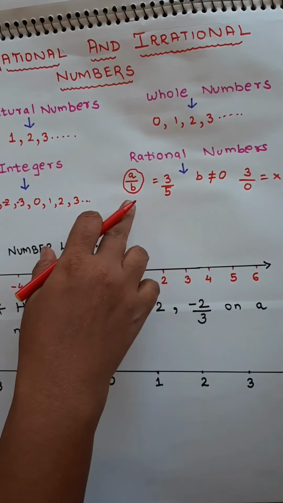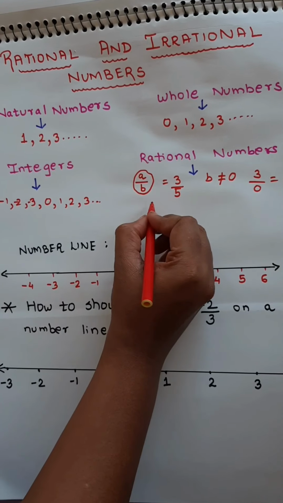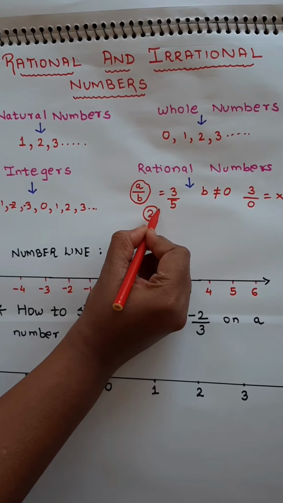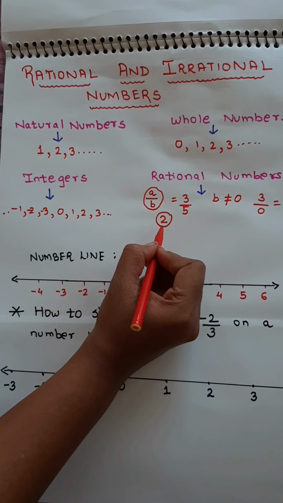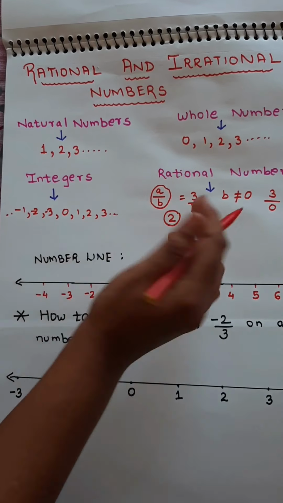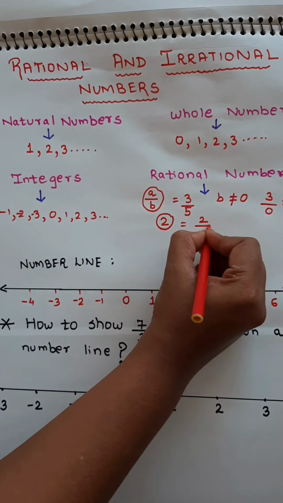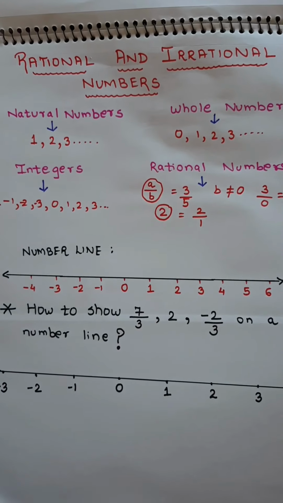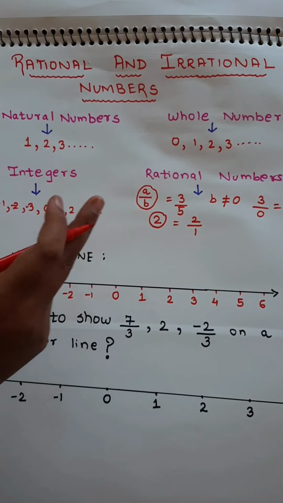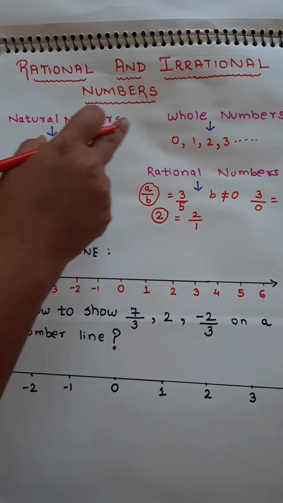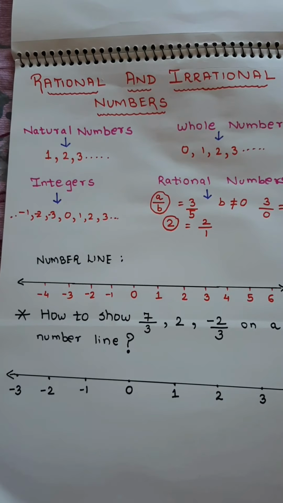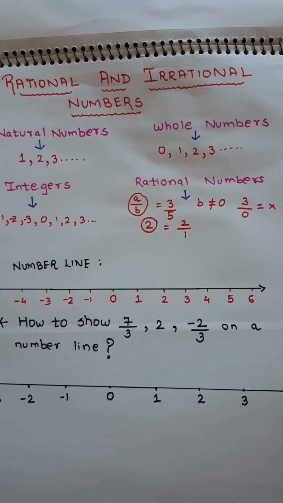So you will say rational numbers. So if I take a number 2 and then I ask you whether it is a rational number, then yes, it is a rational number. But then you will say it is not in the form of a fraction. So write it in the form of a fraction. Just give the denominator as 1. Now it becomes like a fraction and then it is called a rational number. So rational numbers include all natural numbers, all whole numbers, all integers. All these numbers come under rational numbers. Now this was the definition of rational numbers.